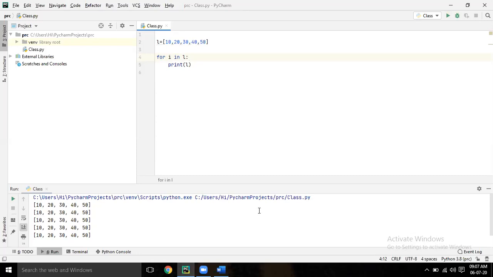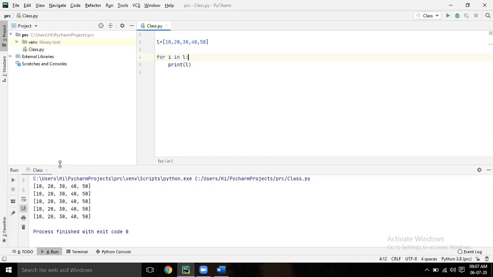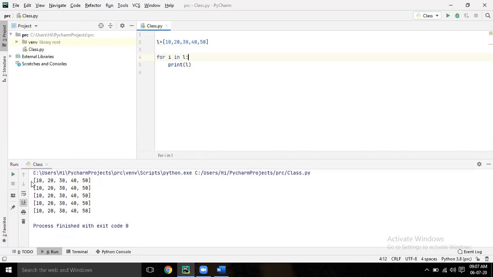So what will happen? Same thing. That many times. How many elements are there inside the list? Five. So five times it will come. Just drag the output here a little bit. So how many times is it coming? 1, 2, 3, 4, 5.